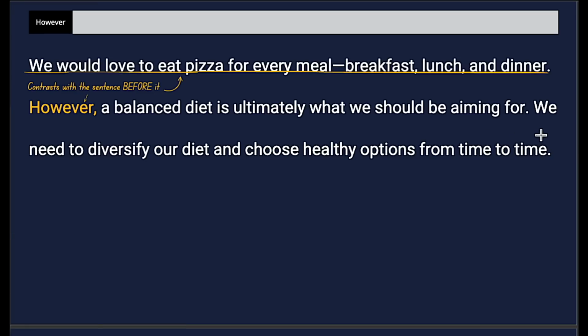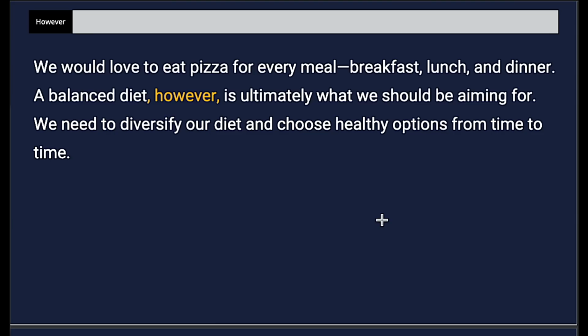If I had "however" here in this last sentence, this would go along with having a balanced diet, right? Diversifying our diet is the same thing as having a balanced diet. So it would not make sense to stick "however" in this third sentence. So that seems straightforward enough, but just to make things a little bit more complicated, "however" is not just going to be at the beginning of a sentence.